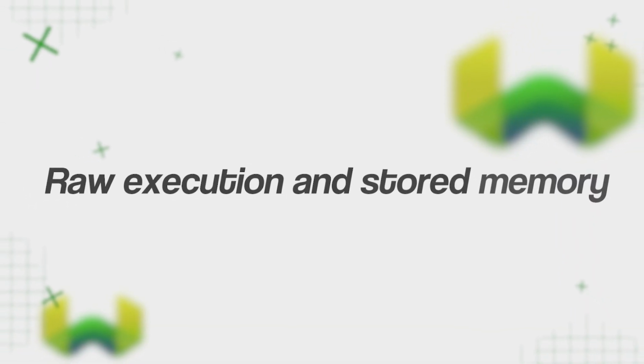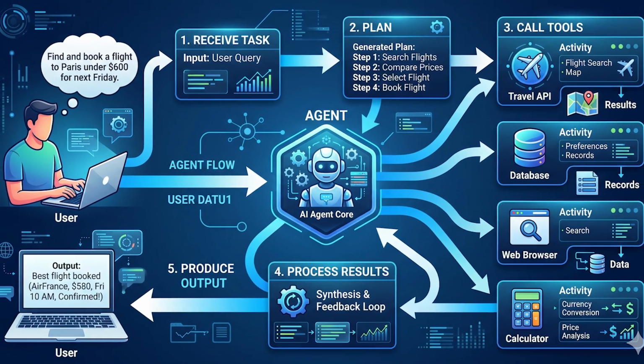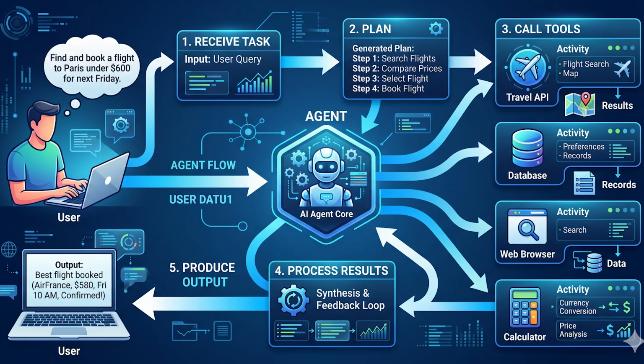Just like us, humans don't remember the entire conversation. We only remember the conclusions, the preferences, and the patterns. Agents need the same transformational layer between raw execution and stored memory. Now, let's look at a typical agent loop. You give the agent a task, it plans a sequence of steps, it calls tools, processes the results, and eventually produces an output. During this process, logs are generated. These logs might be stored in a database, often a vector database. On the next run, the system retrieves the similar logs and injects them into the prompt.